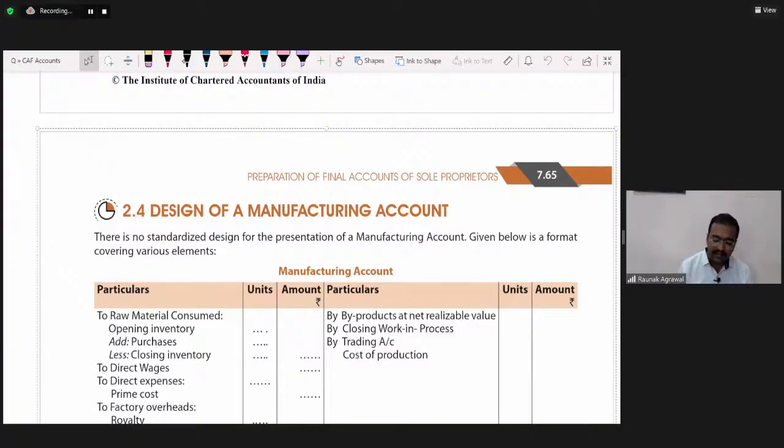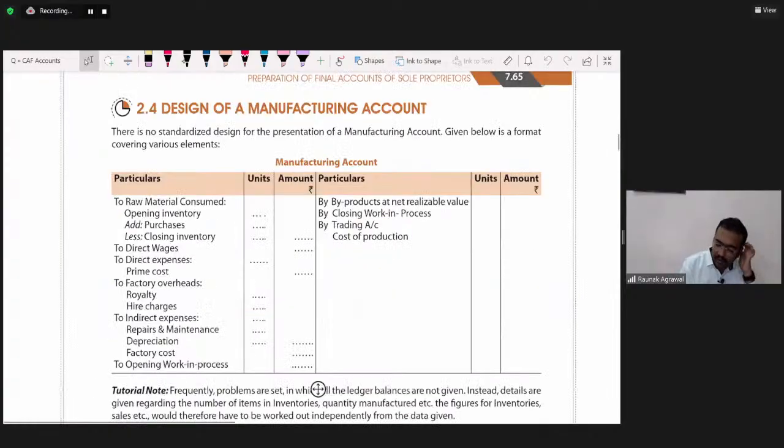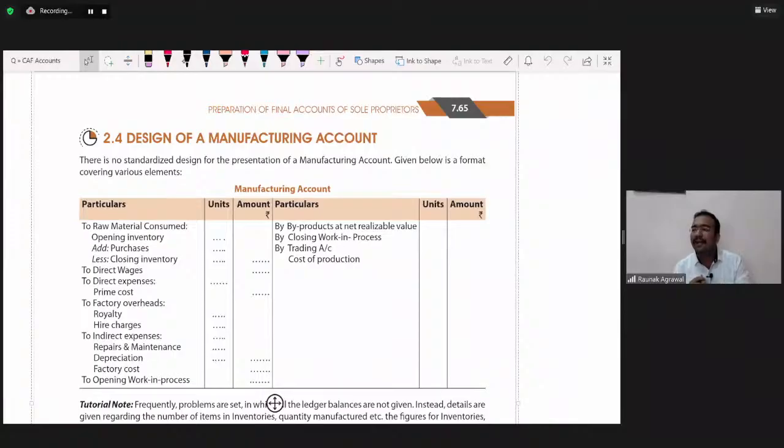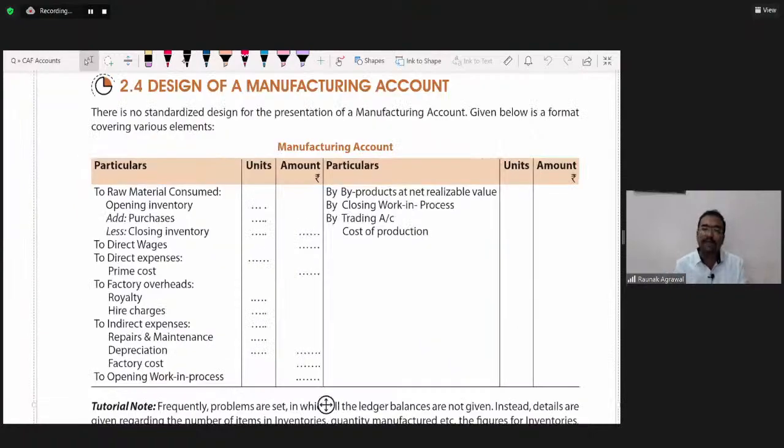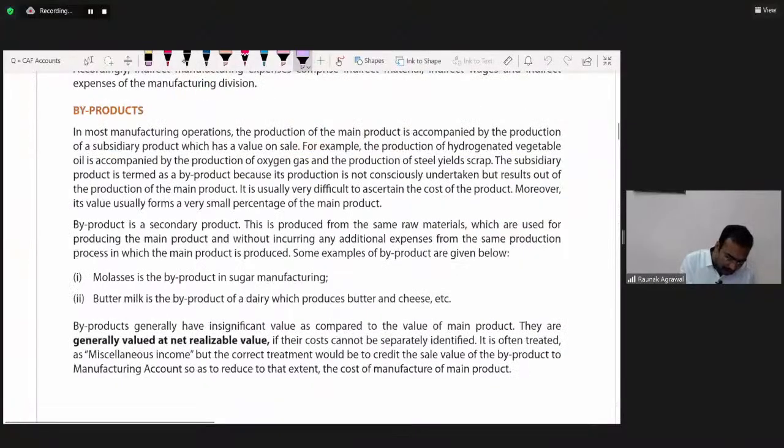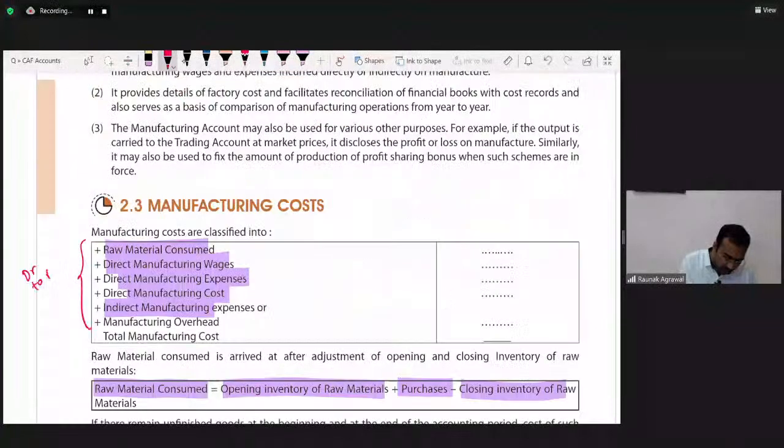Okay, let's move. Design of a manufacturing account. So this is how a manufacturing account looks. Manufacturing account is somewhat like a trading account only. We will debit all the expenses and costs to the manufacturing account, and all the incomes, if any, would be credited to the manufacturing account. So first of all, what are the costs we have seen here? All these costs would be debited to the manufacturing account.